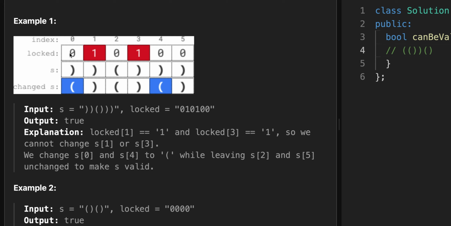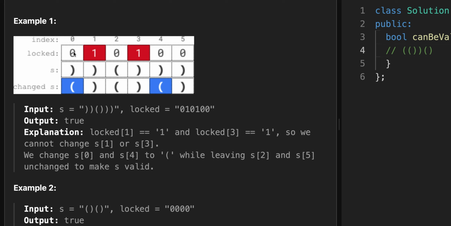So luckily, it just so happens that according to the locked string at index 0, we can modify the character at index 0 of s so that we can change it from a closed parenthesis to an open. And if we move on to the first index of s, we have a closed parenthesis as well. And at this point, indices 0 and 1 form a valid pair of parentheses.